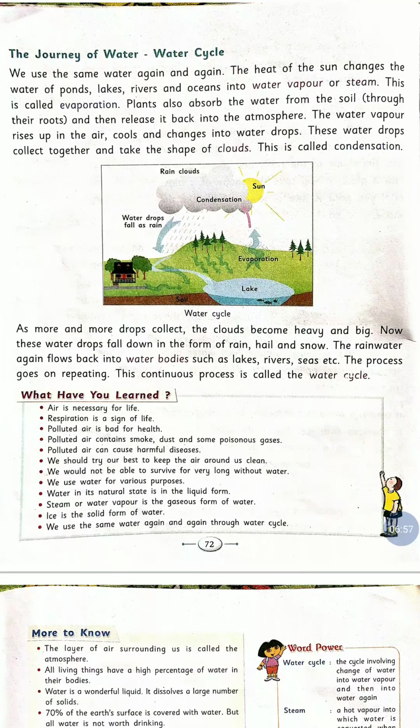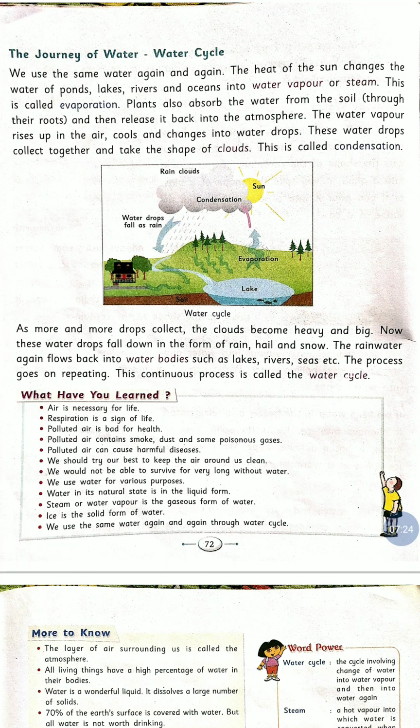We would not be able to survive for very long without water. We cannot survive without water and air. We use water for various purposes like cooking, cleaning, drinking, watering, etc. The natural state of water is the liquid form.